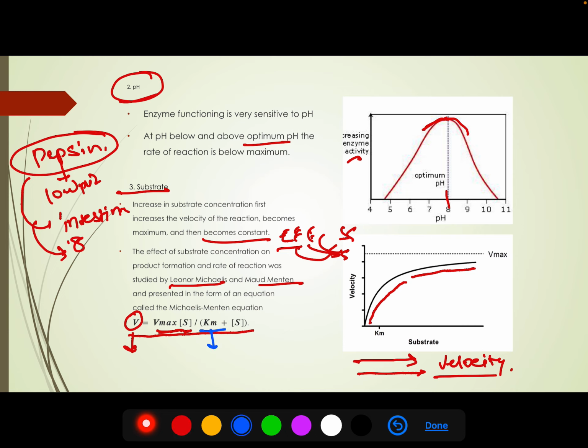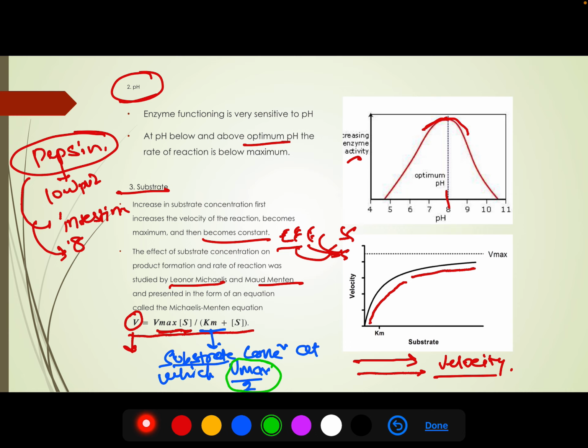Km is very important. This is called the Michaelis-Menten constant. It is the constant of the equation, and basically Km is the substrate concentration at which half of the maximum velocity is obtained. So Km is the Michaelis-Menten constant. It is a substrate concentration at which half of the maximum velocity is obtained.